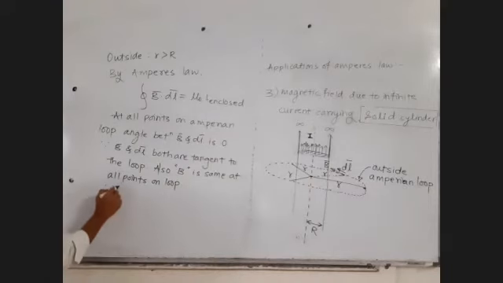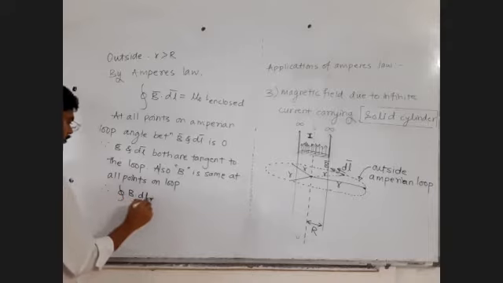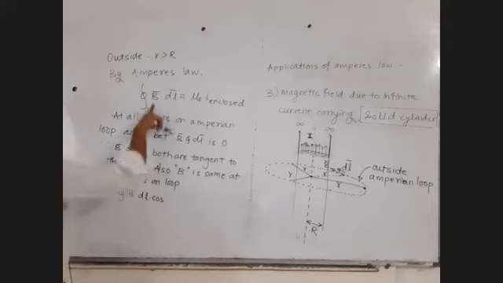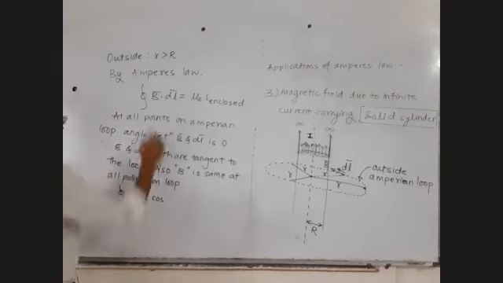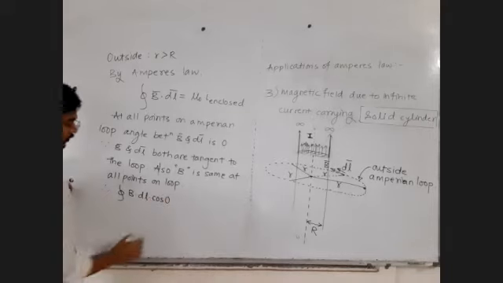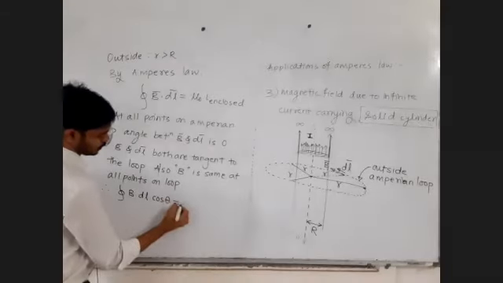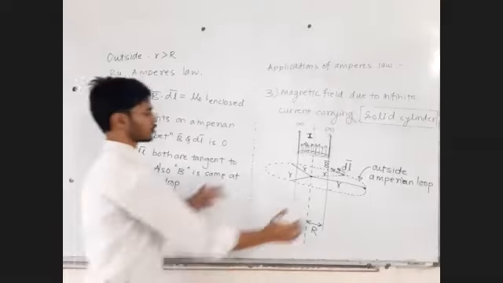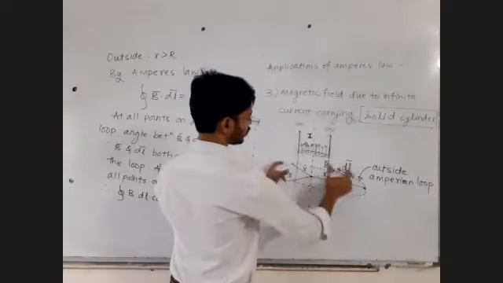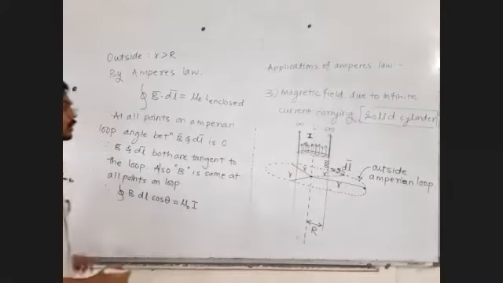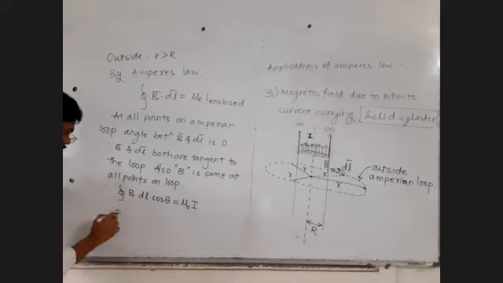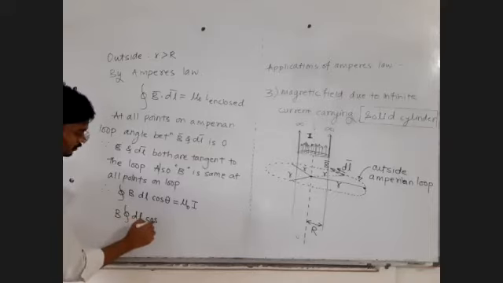So therefore the closed integral B bar dot dl bar will become B into dl into cos theta. How do we take the dot product of two vectors? Magnitude of the first vector into magnitude of the second vector into cos of the angle between them, let's say for the time being cos theta, equals mu 0 times I enclosed. What is the total current enclosed inside this Amperian loop? The entire current I of the conductor is enclosed. B is a constant, can be taken out of the integration. dl as it is, cos theta will become cos 0.